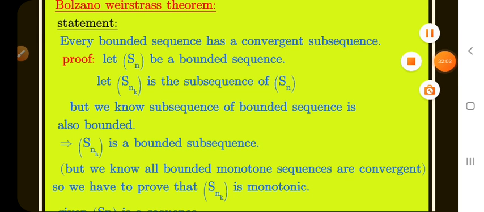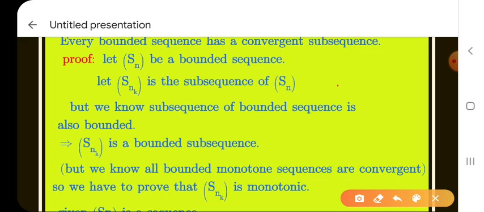Bolzano-Weierstrass theorem. It is the most important theorem. What is the theorem name? Bolzano-Weierstrass theorem. See the statement. What is the statement here? Every bounded sequence has a convergent subsequence.